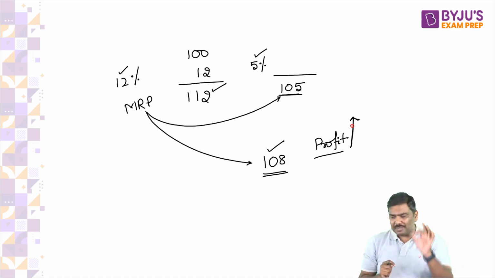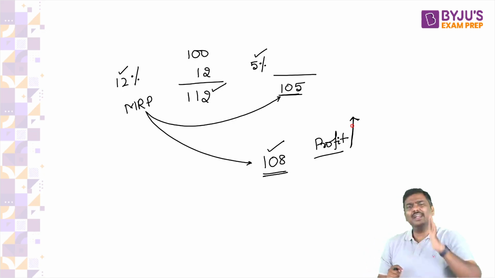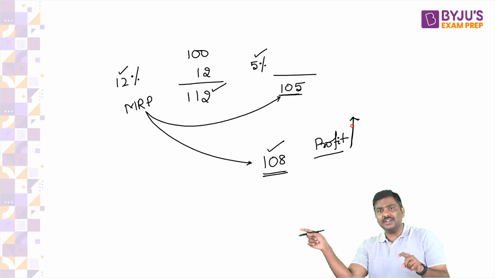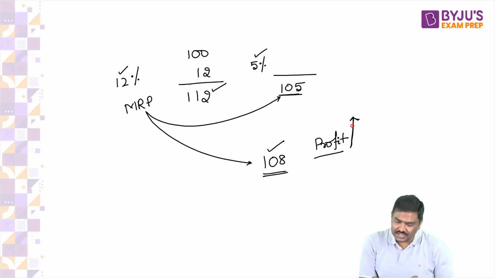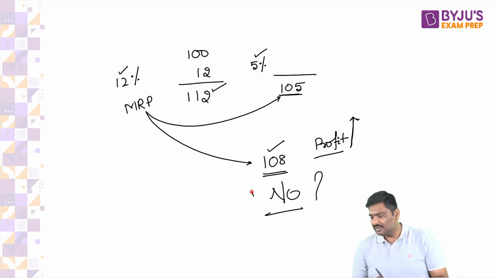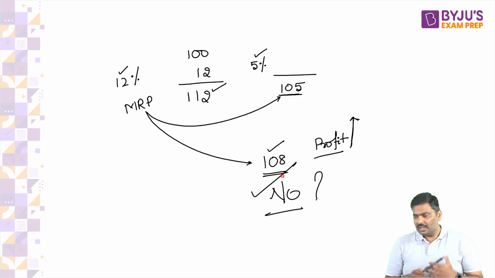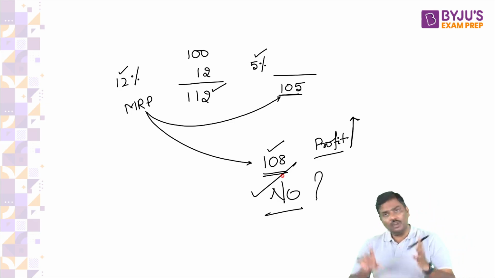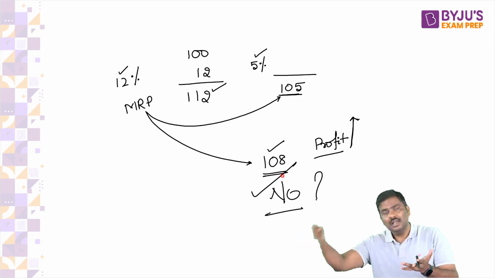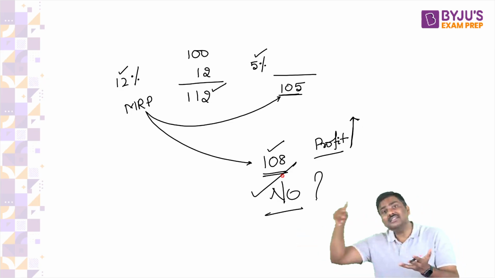No doubt you have reduced market price. I hope you understand. No doubt you have reduced market price. But have you transferred the complete benefit of tax reduction to the customer? Answer is no. Can I say, this is a prime example of profiteering? This is nothing but profiteering. You're making unfair excessive profits.